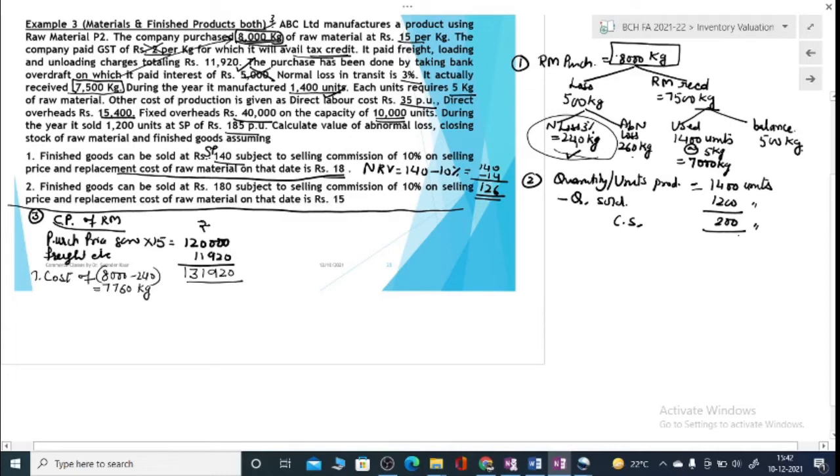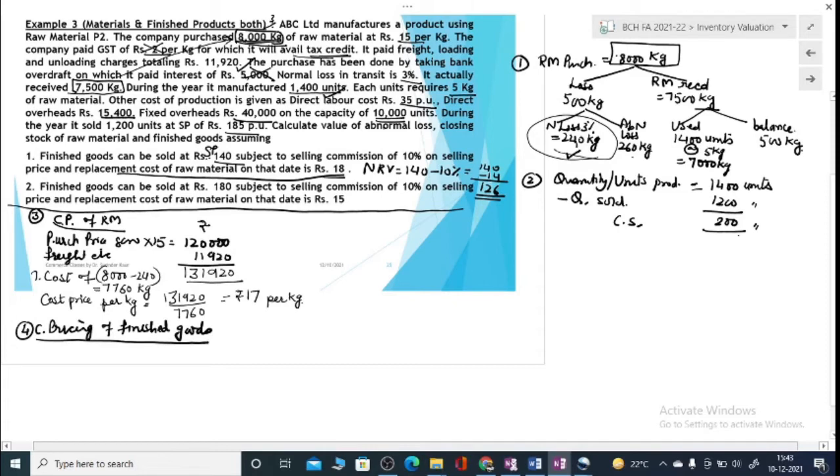1,31,920, right? So cost price per kilogram is 1,31,920 divided by 7760. So this is coming out to be 17 rupees. Now valuation of different amounts can be done, but let us calculate alongside pricing of or cost price of finished goods.